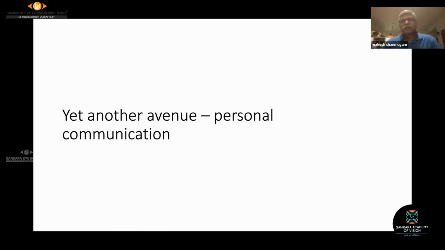Very niche areas which only 1 or 2 people in the world are working on, you can communicate with them personally, and it is allowed to put this as personal communication in the manuscript we're writing.